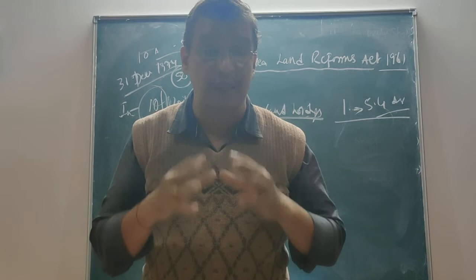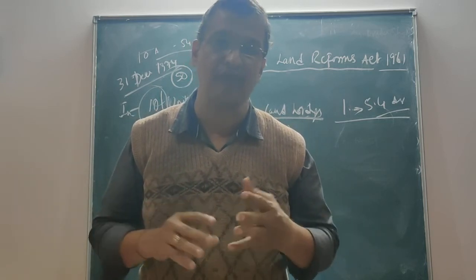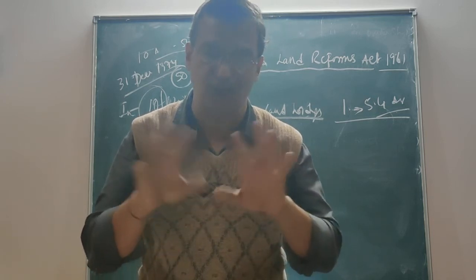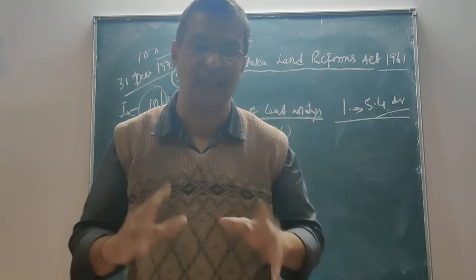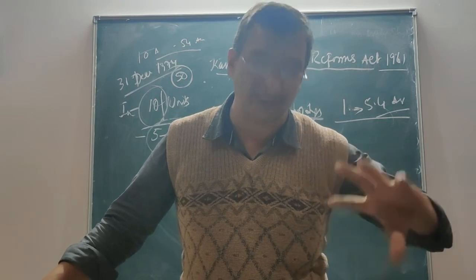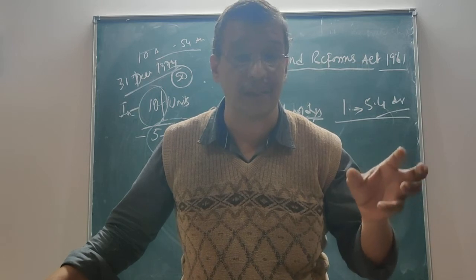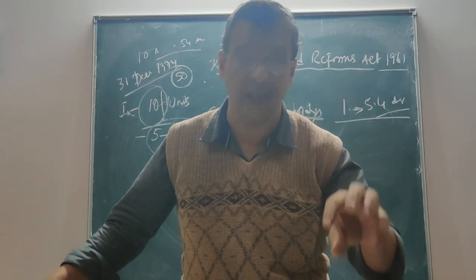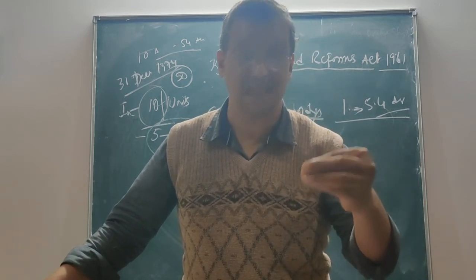And if a person holds different categories of land, because under land reforms we have four categories, class A, class B, class C and class D lands, then that shall be determined by converting all those categories into any one category, and the formula would be applied in ascertaining the ceiling area.